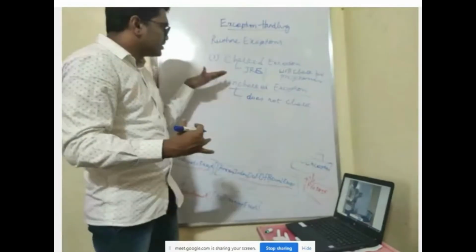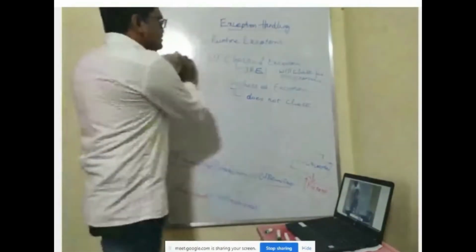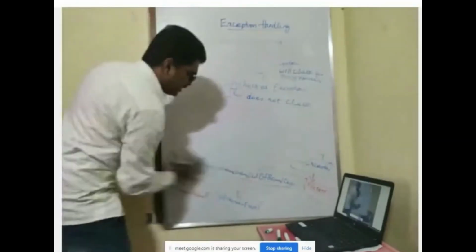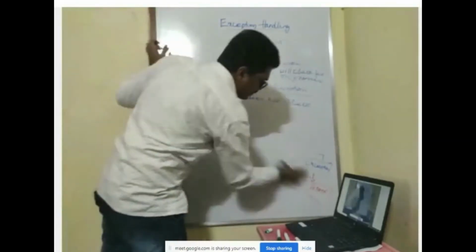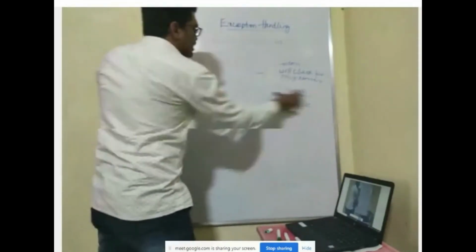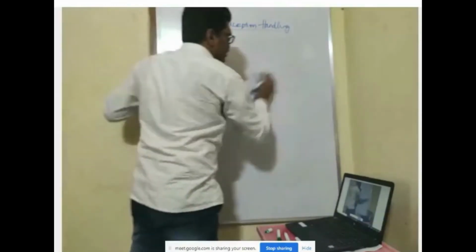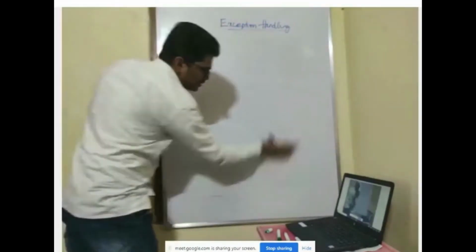So these are the two types of classifications: checked and unchecked. For unchecked exceptions, the Java runtime system does not check for programmer handlers. Checked exceptions means it is going to check for the programmer handlers. We'll see it in detail, you need not worry about it. We are going to see how we handle the exceptions.